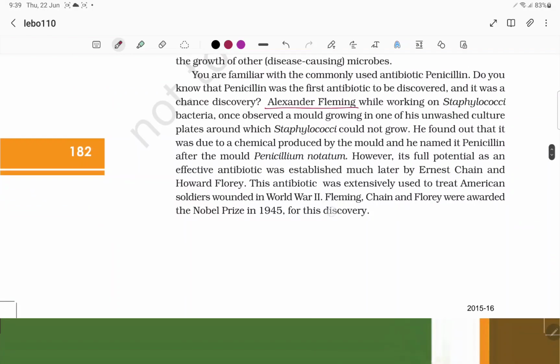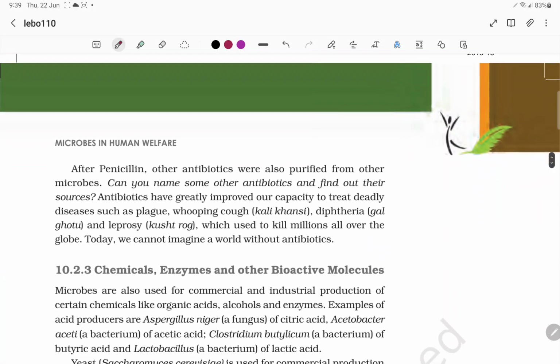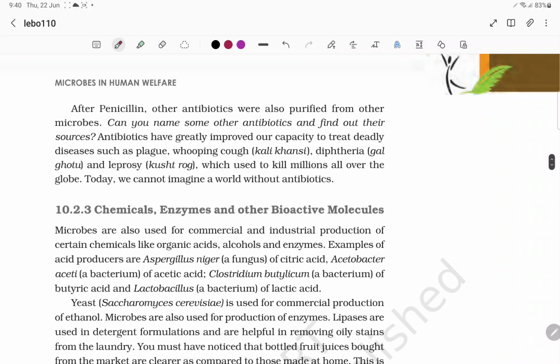That is a very, very important question. When he was working with Staphylococci bacteria, the Penicillium notatum was not allowing the Staphylococci to grow, because the substance released by Penicillium was killing the Staphylococcus. So that's how they created the antibiotic penicillin. And later antibiotics were also created for whooping cough, Kali Kansi, and diphtheria, Gal Gotu, and leprosy, Kushtrog.